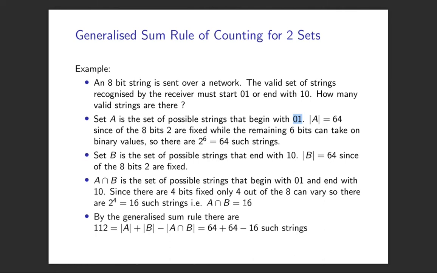We do a little bit of a calculation. And so the set of valid strings that start with 0, 1 or end with 1, 0 is the number that start with 0, 1, plus the number that end with 1, 0, and then we have to chop off the ones that start with 0, 1 and end with 1, 0, right? Because we've counted them twice. And then we end up with this number, 112.